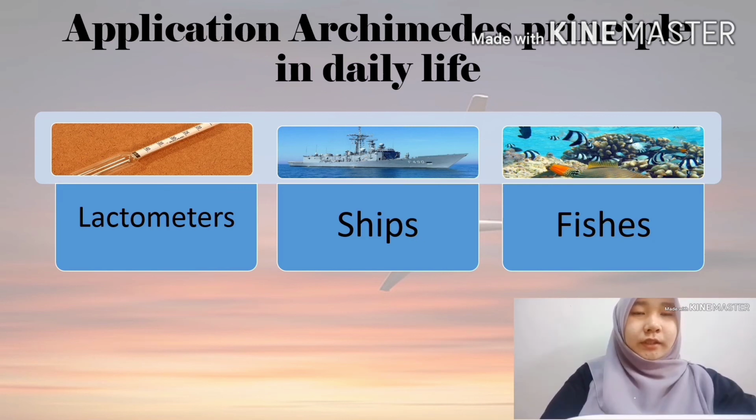For the fish, a certain group of fishes use Archimedes' principle to go up and down in the water. To go up to the surface, the fishes will fill their swim bladder with gases. The gases diffuse from their body to the bladder, thus making the body lighter. This enables the fishes to go up. To go down, the fishes will empty their bladder. This increases their density and therefore the fish will sink.